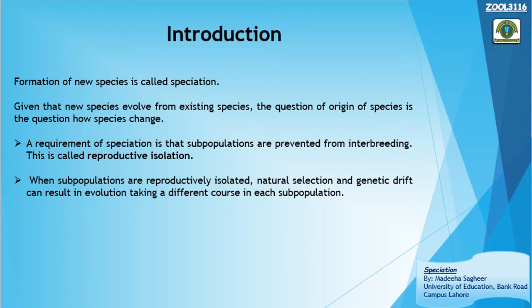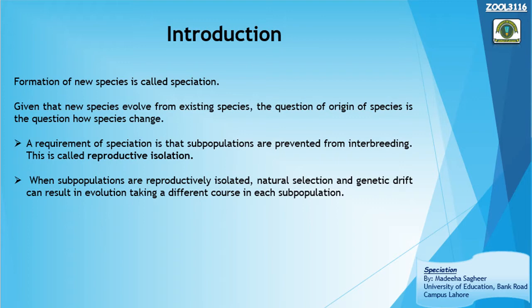What is speciation? Speciation is the formation or the production of new species. So, formation of new species is called speciation. Now, what is a species? Here we have taken the most accepted definition of the species, that is the biological concept of the species. The species is a group of individuals that are capable of interbreeding with each other and producing fertile offspring. So, the formation of new species is called speciation, and species is the group of individuals which I have just told you.